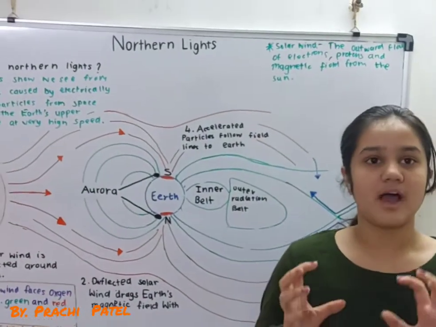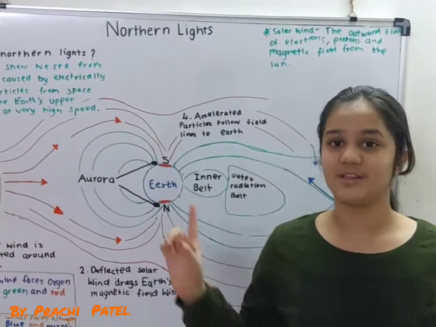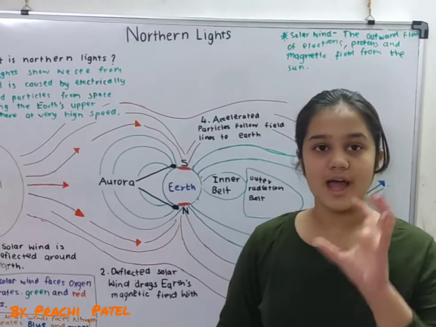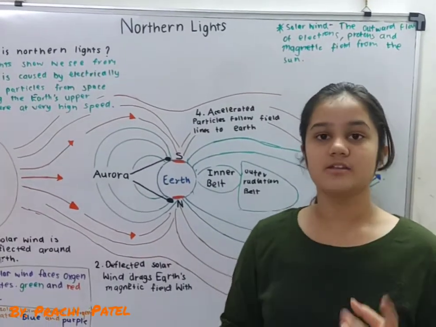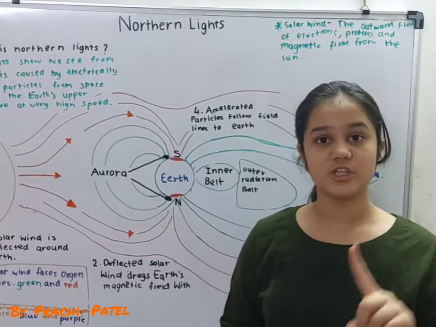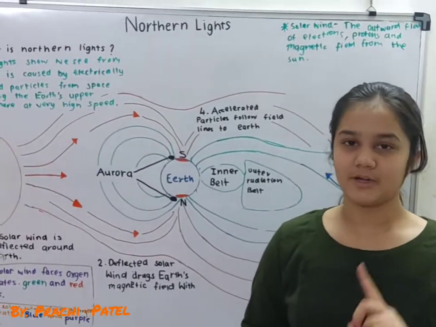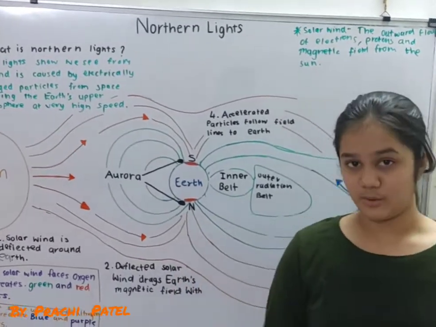So these lights start from the sun. It all starts with our sun. So our sun, as you know, has a core. From that core, it creates a solar wind, also called a solar storm. You have heard of a solar storm, but you may not know what it is. So this solar storm or solar wind.